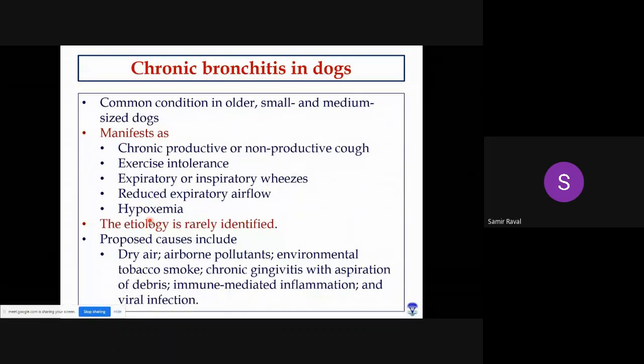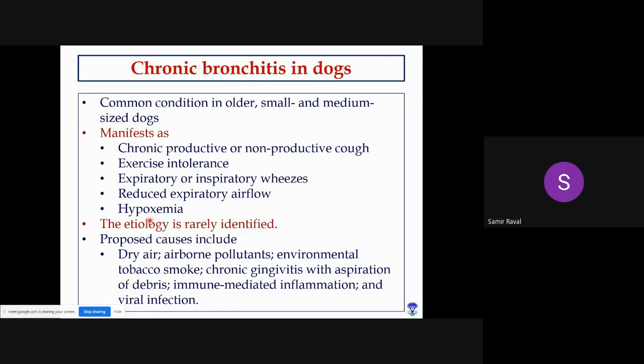Okay, so chronic bronchitis, the name itself indicates this is chronic, so it is comparatively longer in duration, and bronchitis is an inflammation of the bronchi. This is a common condition in older, small, and medium-sized dogs. And what are the clinical signs? How will you identify a case of chronic bronchitis? If a small or medium-sized dog suffers from chronic bronchitis, it will show a chronic productive or non-productive cough, and exercise intolerance.